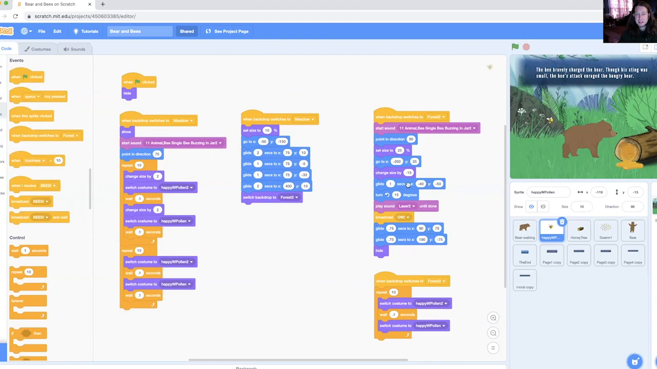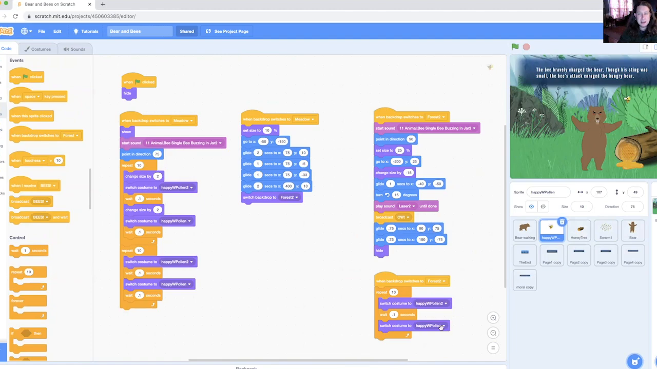Now we've got telling him where to go, and when he gets to a certain place, he's going to play this little laser sound. Then he flies off, and once he gets off screen, we've got a little piece of code that tells him to hide. We've also got another section of code here that has our friendly repeater again, and it's bouncing back and forth between the different costumes so that he gets that wing flapping effect.